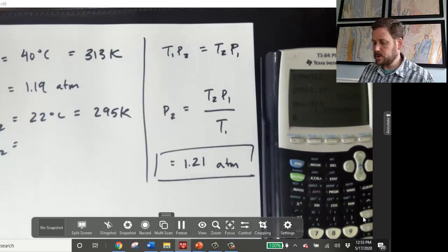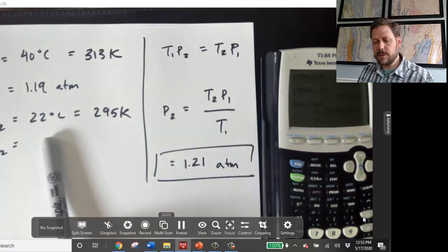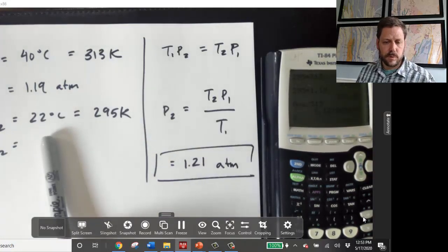Why 3 significant figures? If you read the question the way it was shown originally, the temperature was given as 40.0 degrees Celsius and 22.0 degrees Celsius. Remember, when we convert to Kelvin, we're just going to add 273.